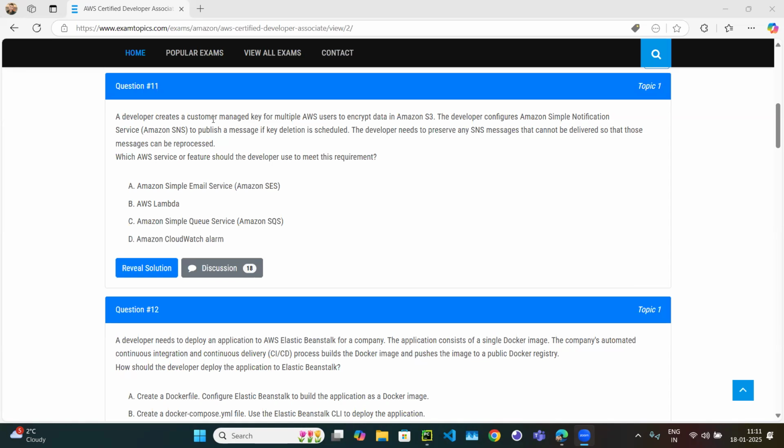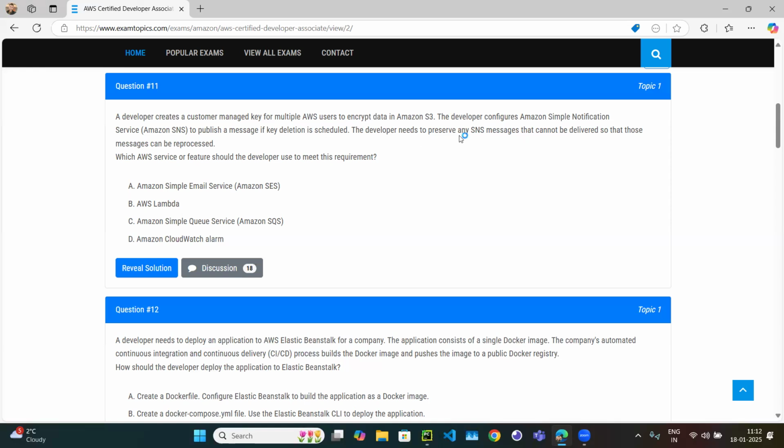A developer creates a customer managed key for multiple AWS users to encrypt the data in S3. If we have to encrypt the data, we have to create some encryption key, right? So the developer created that for multiple AWS users. The developer configured Simple Notification Service to publish a message if the deletion is scheduled. Because the developer has created the key, they configured it so that if someone deletes that key, it should send a notification email.